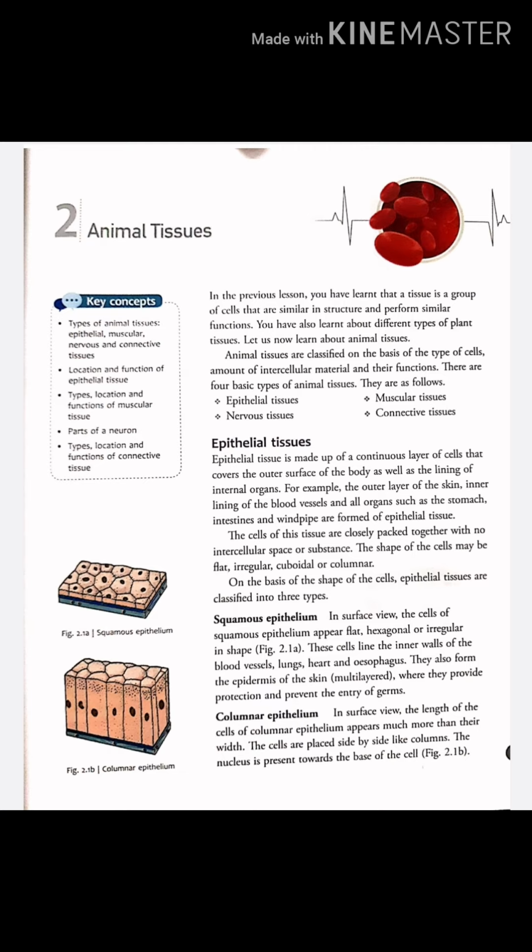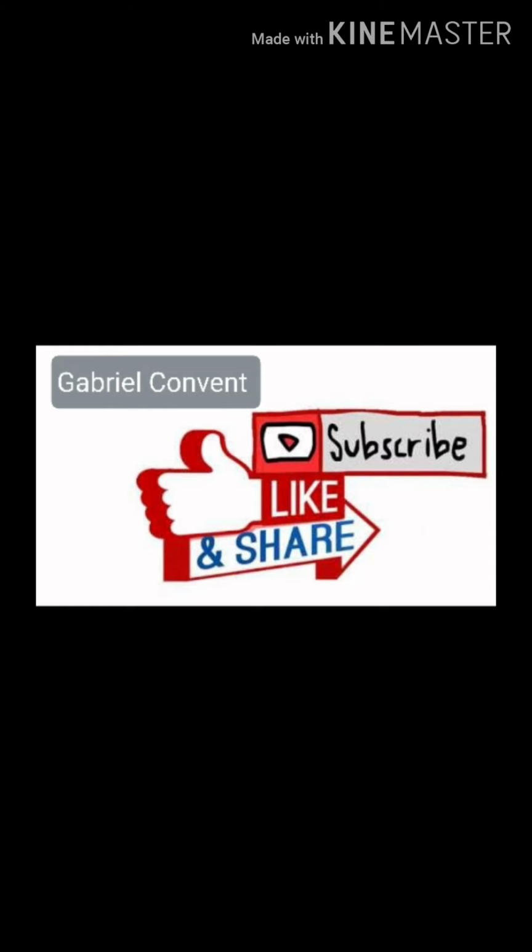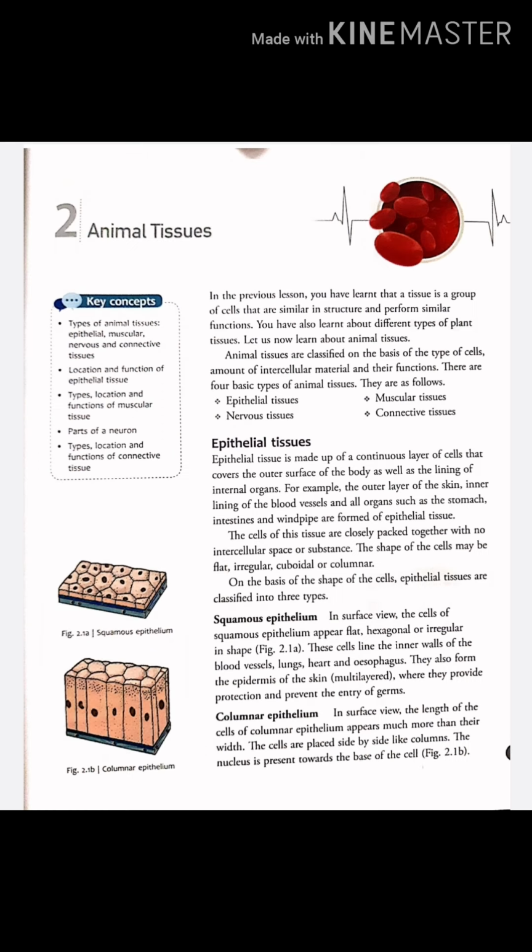Now here is the second type of tissue, that is muscular tissue. Muscular tissues are present in every part of the body. They are involved in all kinds of movement of the body and its parts. So muscular tissues are of three types: voluntary, involuntary, and cardiac muscles. Voluntary muscles: these muscles are under our control or will. For example, we can control the muscles in our arms and legs when we run, walk, or jump. Thus, the muscles attached to our arms and legs are voluntary muscles.